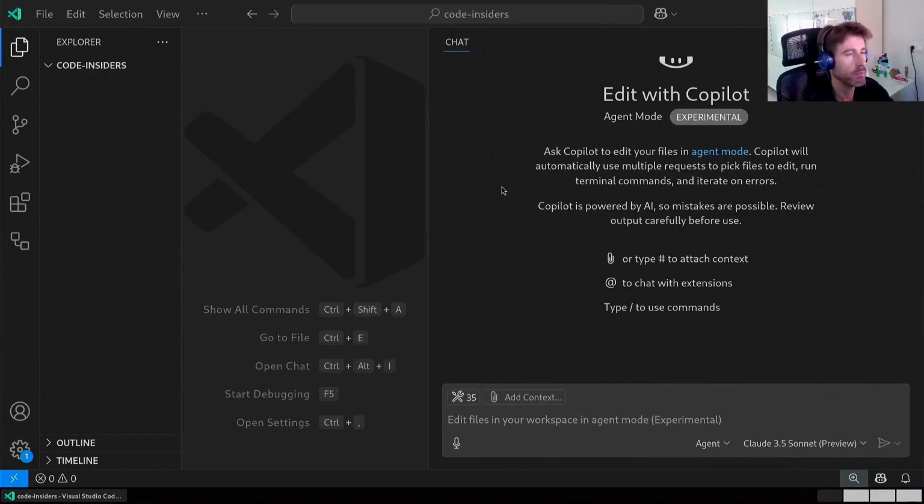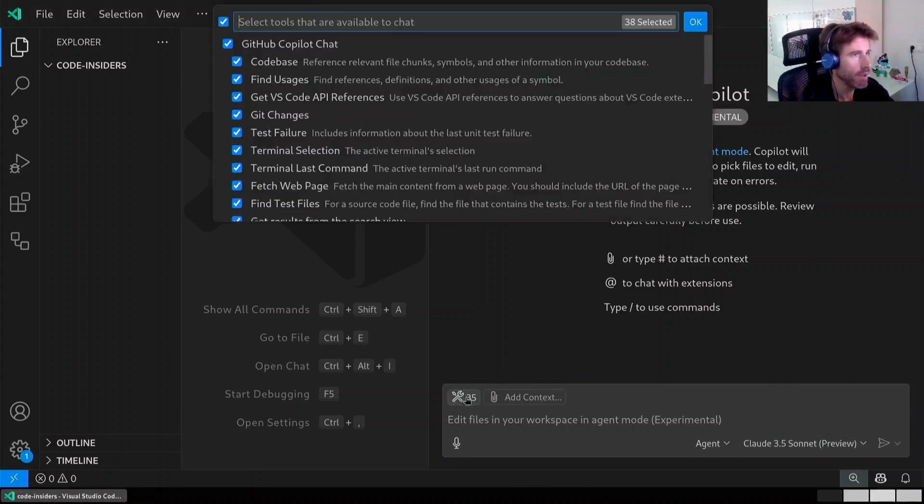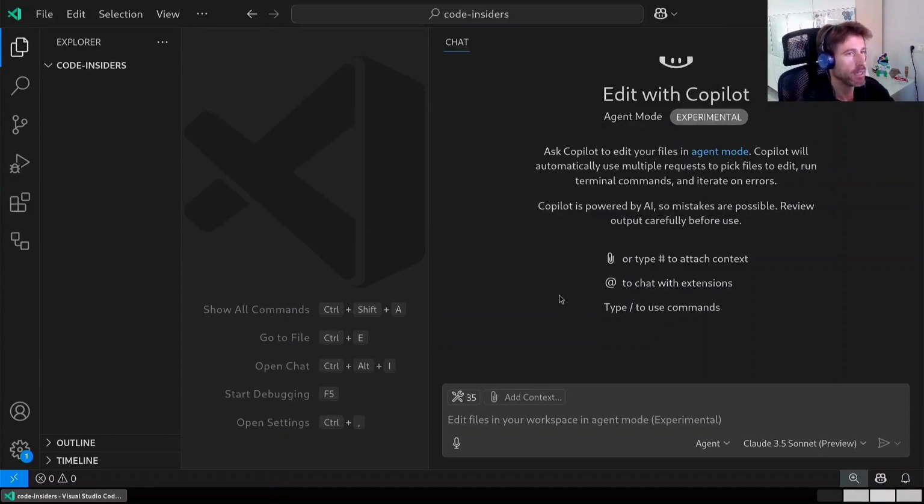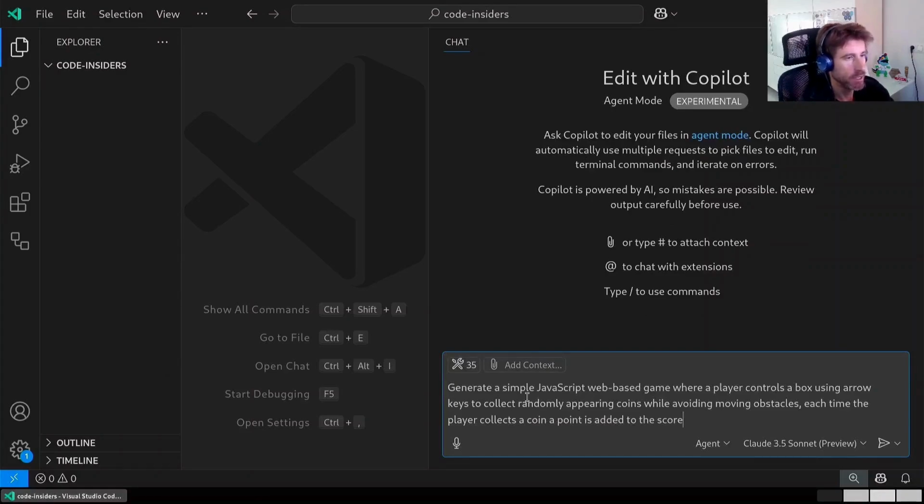So here I have an empty project open in my VSCode Insiders IDE, which has GitHub Copilot in agent mode enabled. It's still experimental, not working great, but at least it works. And it's using the Claude 3.5 Sonnet model. I've also preloaded my MCP servers, the one for Podman and the one for Kubernetes, and I'm going to tell it to implement a very simple game. I have some pre-typed prompts here, so I don't need to type them each time. Basically, I'm asking it to generate a very simple JavaScript web-based game with very simple instructions. So let's see if it's able to implement this game.